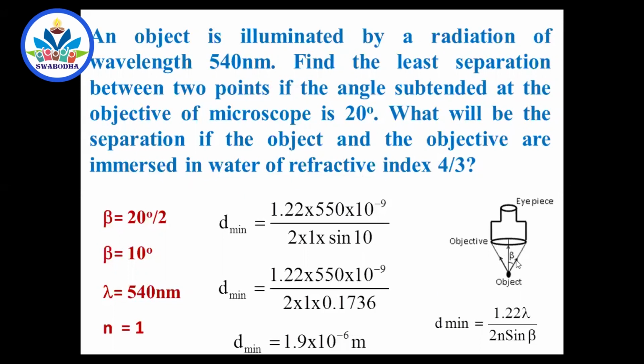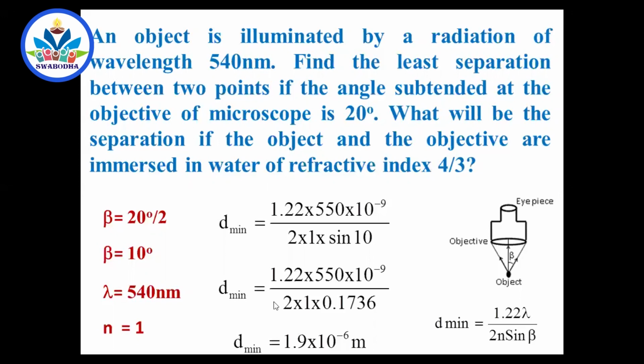If you immerse here a medium of refractive index 4 by 3, will you get a better minimum distance? That means still less than this. Because you know, the limit of resolution must be as small as possible. Resolving power should be as large as possible. My microscope should show even very close lying objects as separate objects. Then it's a better microscope.